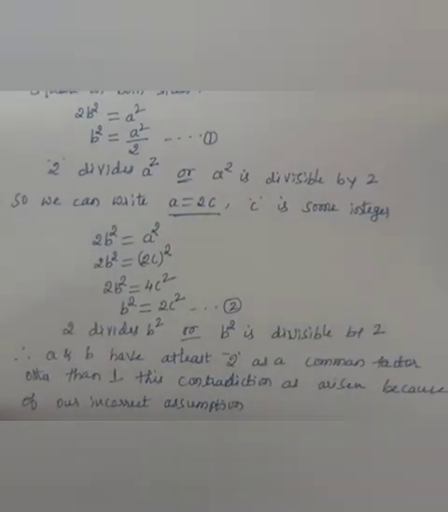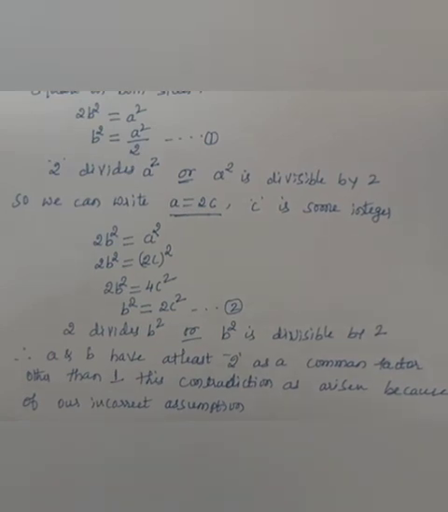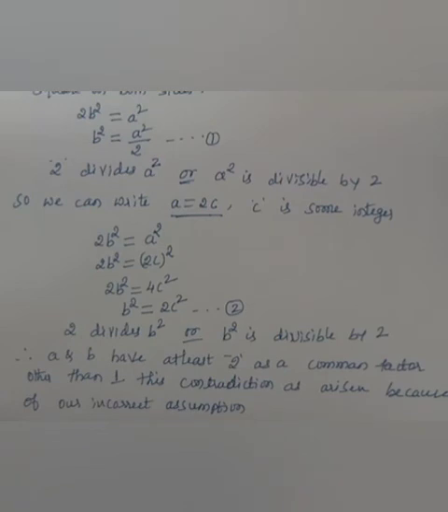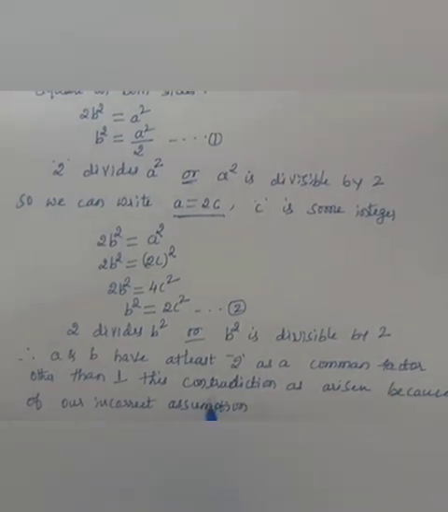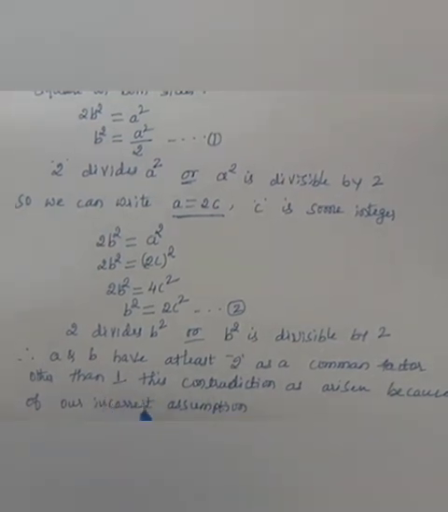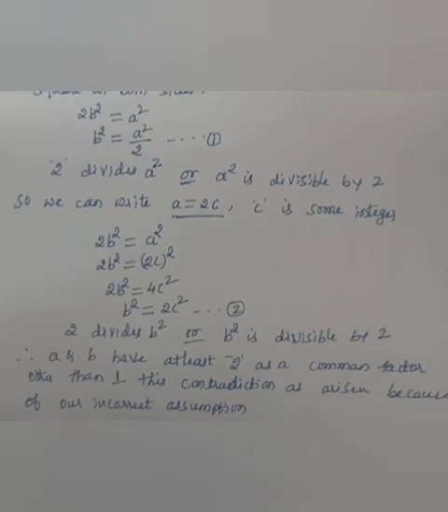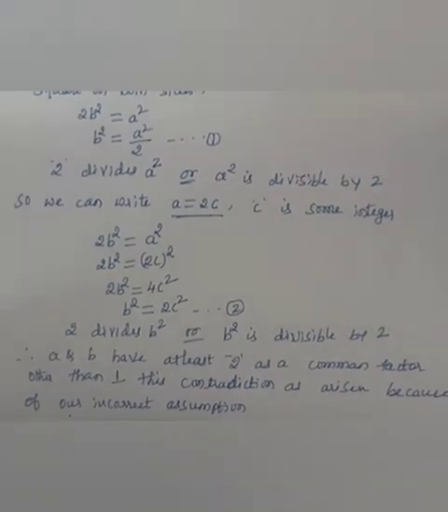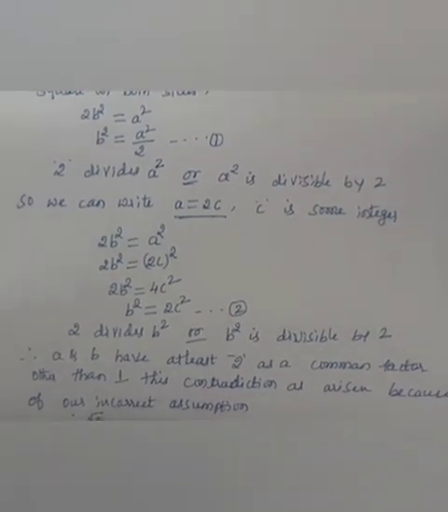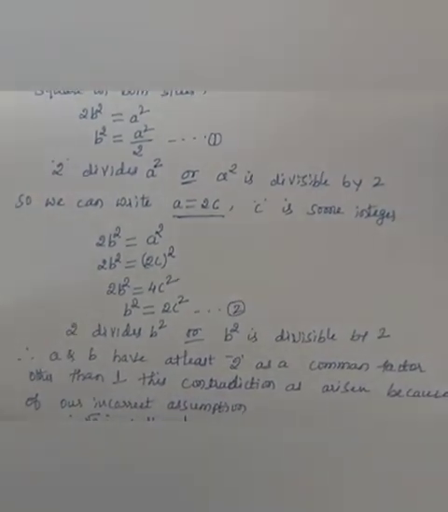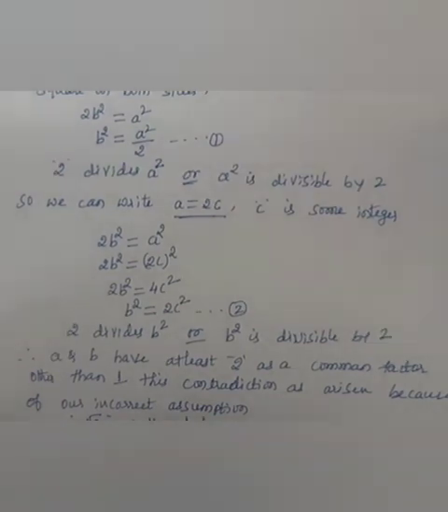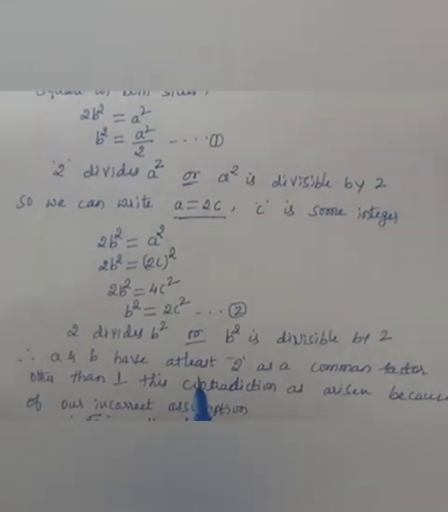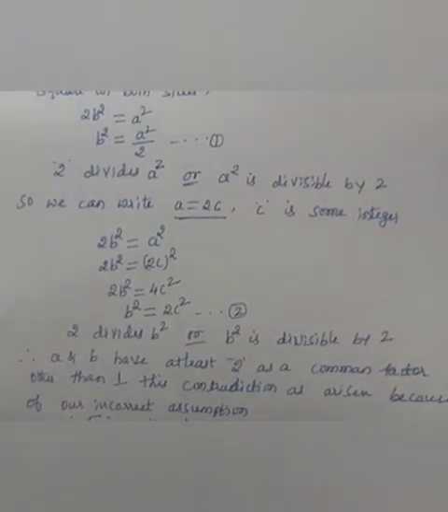Co-prime numbers are nothing but those with 1 as the highest common factor, but it is wrong. Our assumption is wrong. Why is it wrong? Because we have considered root 2 as a rational number. Therefore, what is the correct statement? Therefore, root 2 is an irrational number. This is the proof for root 2 is an irrational number.